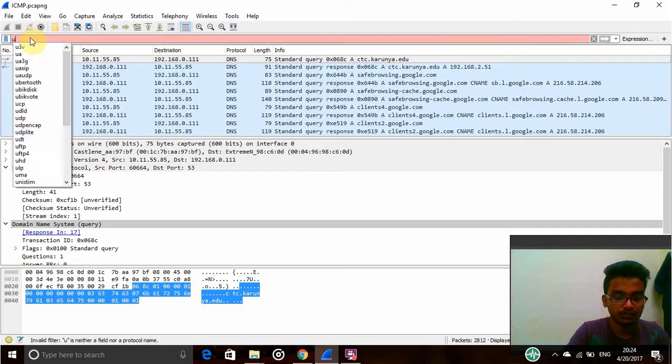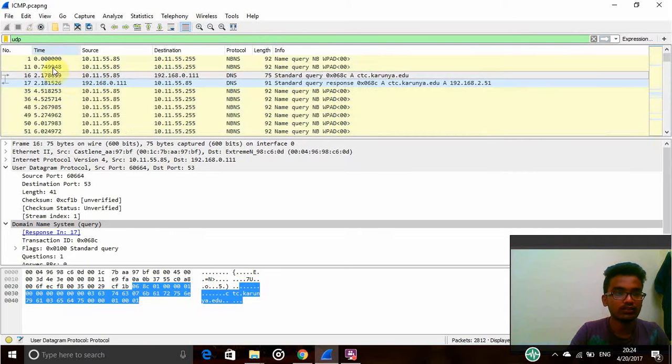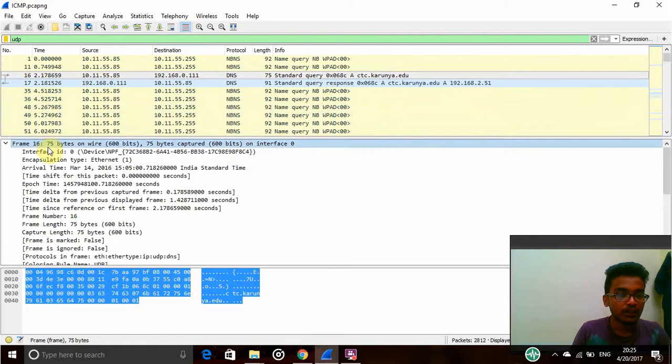And UDP can be used in both DNS and NBNS protocols. Here the source address is 10.11.55.85 and the destination address is 10.11.55.255. Coming to the frames, the first arrival time is March 14, 2016, in Indian Standard Time. The frame number is 16, the frame length is 75 bytes, and the capture length is also 75 bytes.